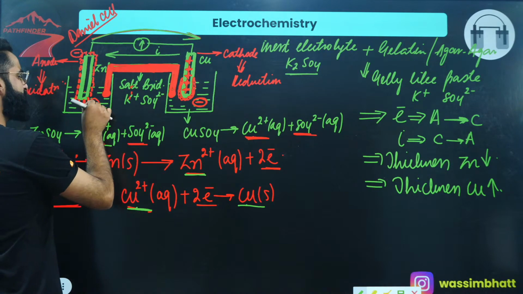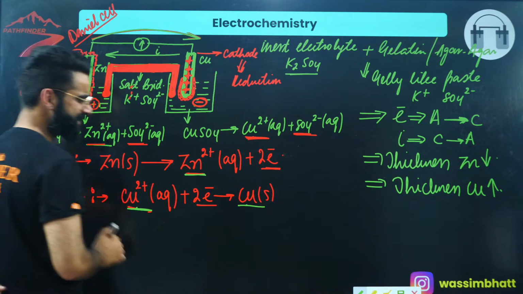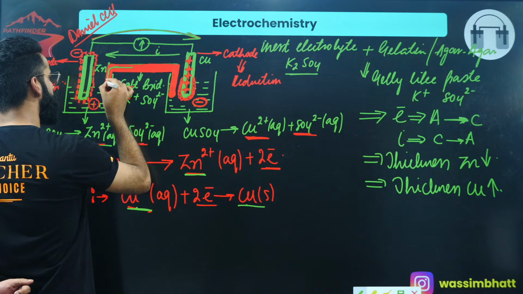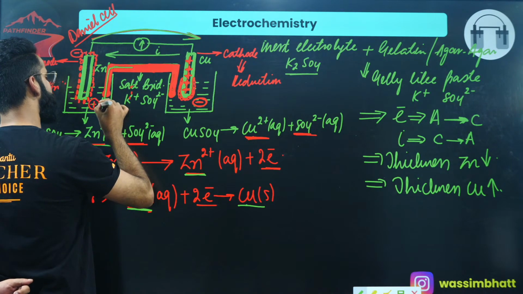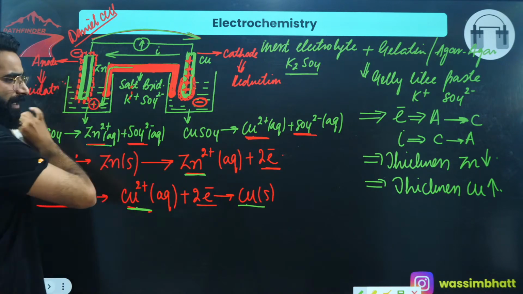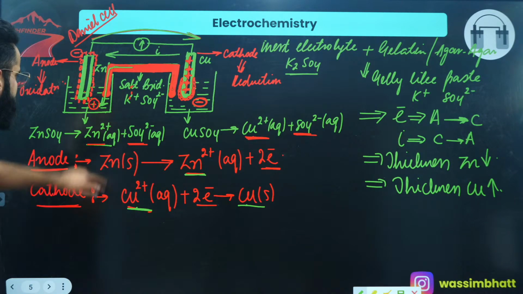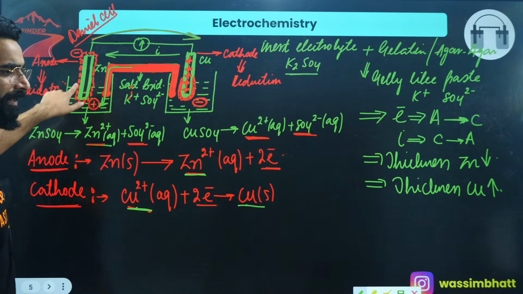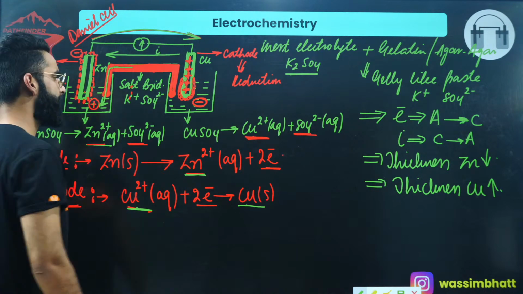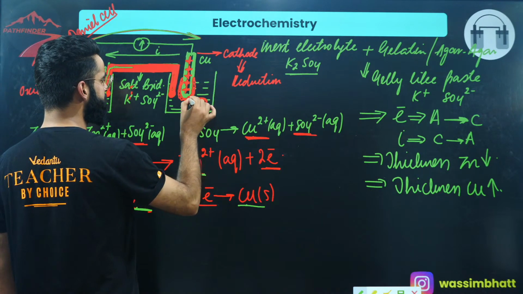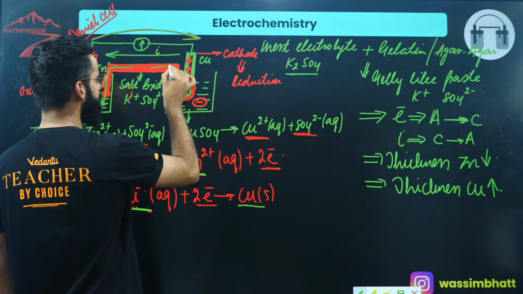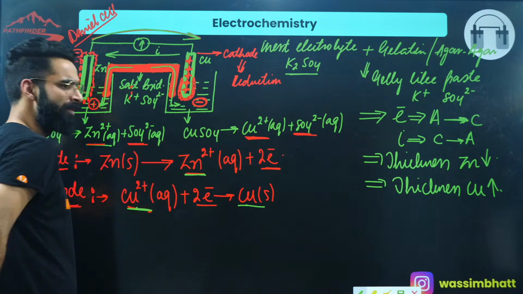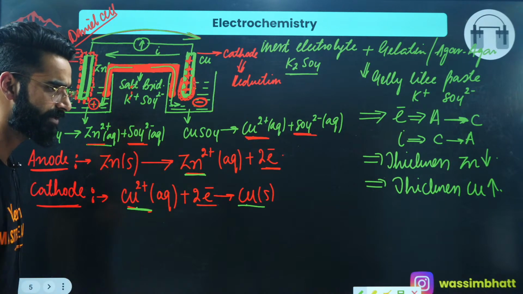Once the positive charge enters into the solution, at the same time, SO4 di-negative will come from the salt bridge and will make this solution electrically neutral. Similarly, when negative charge is generated over here, at the same time, K positive ions from the salt bridge will enter into this solution and will make the solution electrically neutral, right?